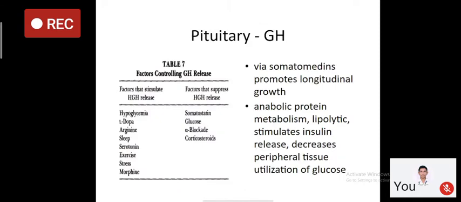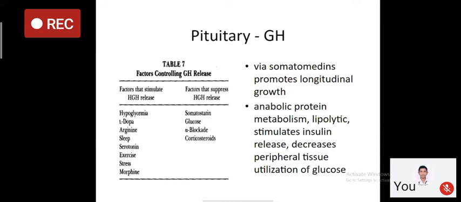Now coming to an important hormone, that is growth hormone, which is secreted from pituitary gland. There are various stimuli which result in increased secretion of growth hormone from the pituitary, and there are some stimuli which inhibit its release. Now, this is a pre-PG question sometimes asked.